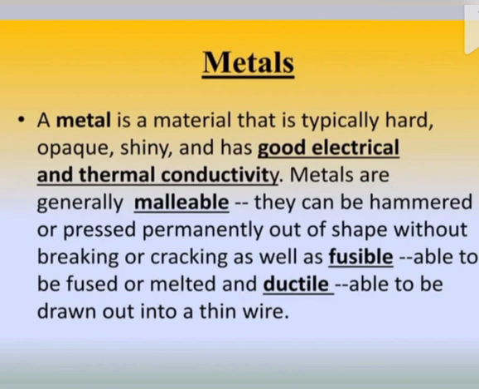A metal is a material that is typically hard, opaque, shiny, and has good electrical and thermal conductivity. Metals are generally malleable, having the property of being converted into thin sheets. They are fusible, able to be fused, and ductile in nature, able to be drawn into thin wires. So metals show the properties malleable, fusible, ductile, and good electrical and thermal conductivity.